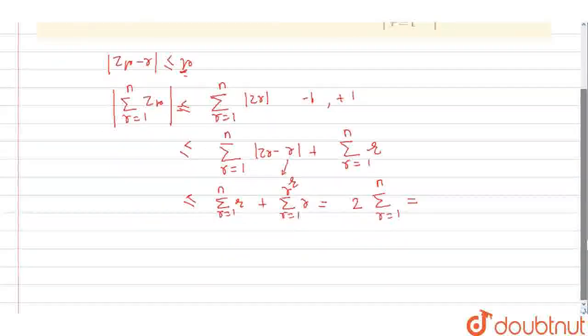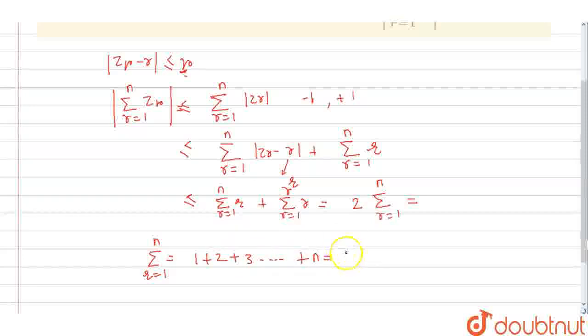We know, students, from the above, that summation of r equal to 1 to n of r is equal to 1 plus 2 plus 3 up to n.